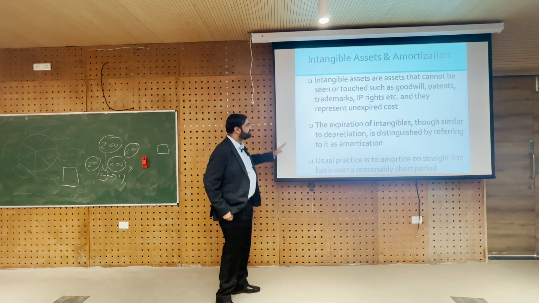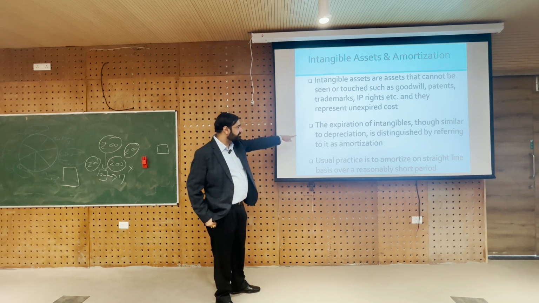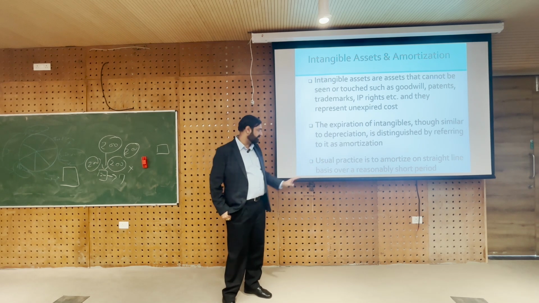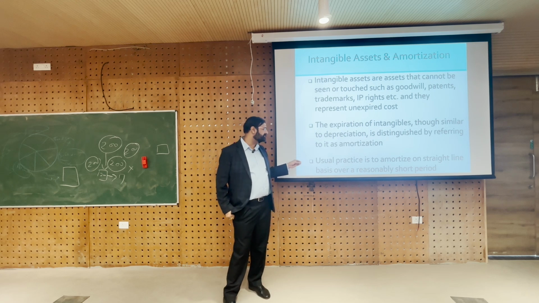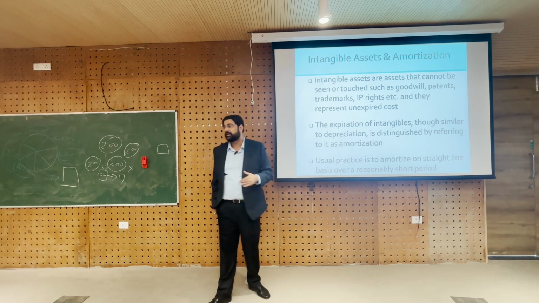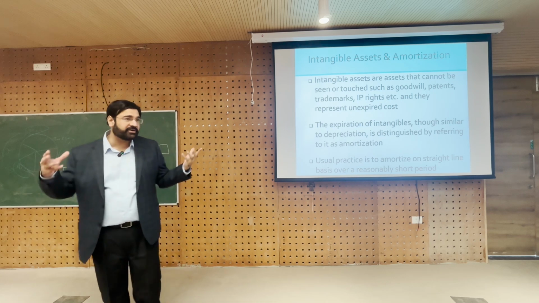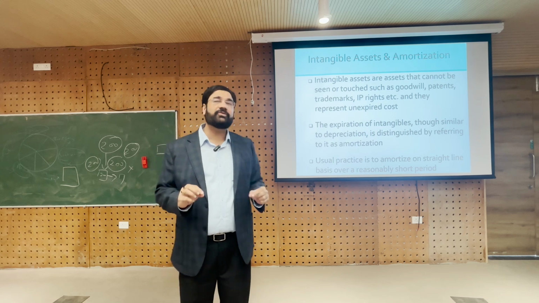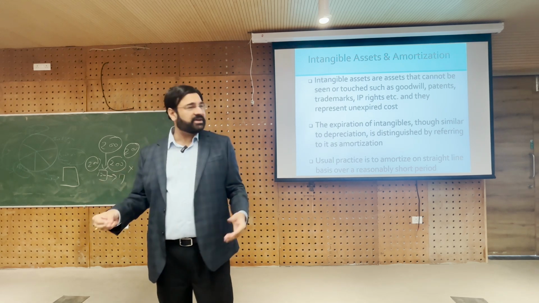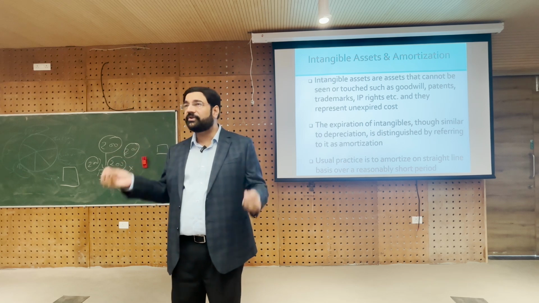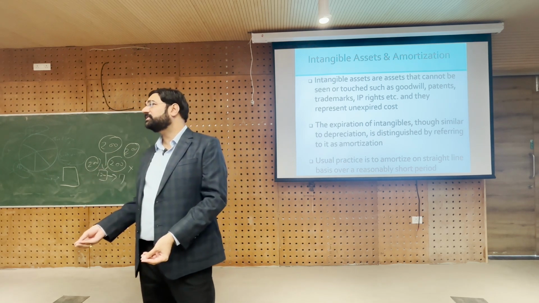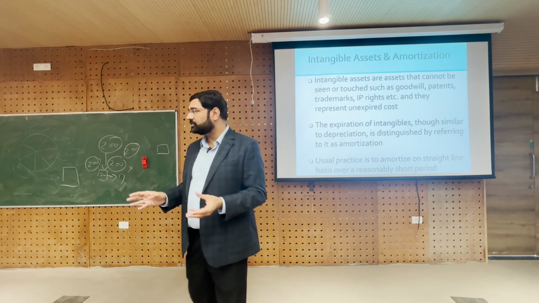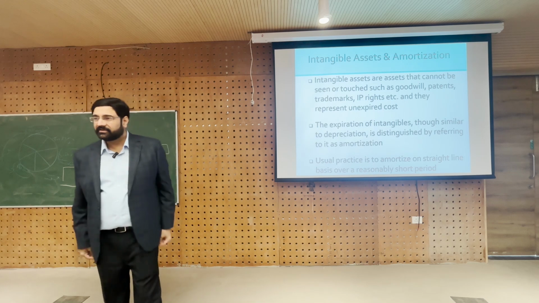So, intangible assets we already know, and the process of expiring intangible assets is, instead of depreciation we will call it amortization, and we amortize intangible assets on straight line basis over a reasonably short period. The reason is, even if you have come up with a patent or a new technology, chances are you don't depreciate it for 40 years. No, you depreciate it over the next 3 years or so, very fast. Why? Because you never know who will come up with a new technology very soon, and your technology itself may become worthless, right? No one uses cameras these days, everyone uses cell phones, right? So, that is the reason.